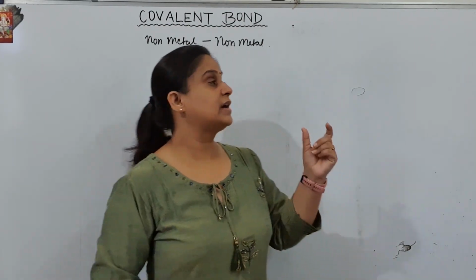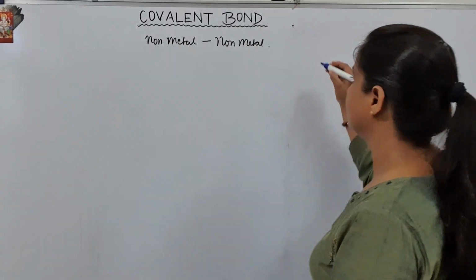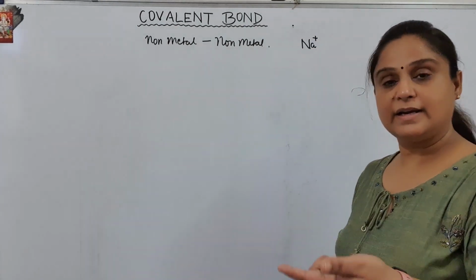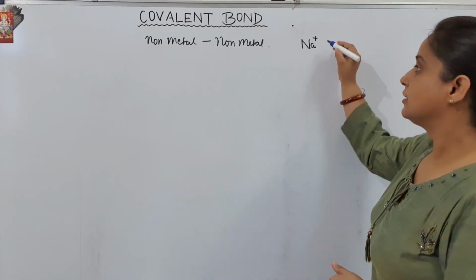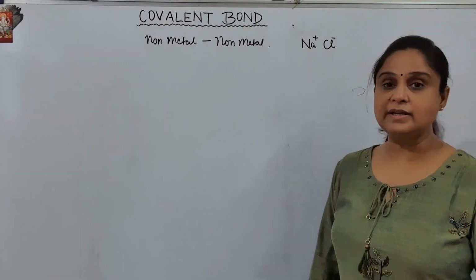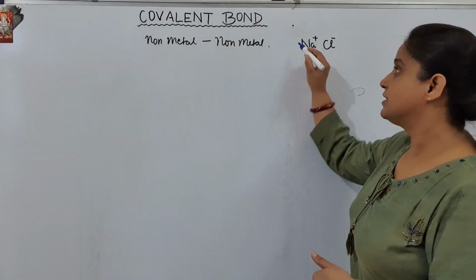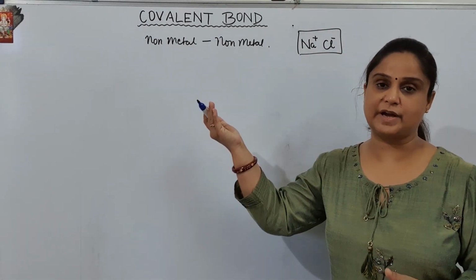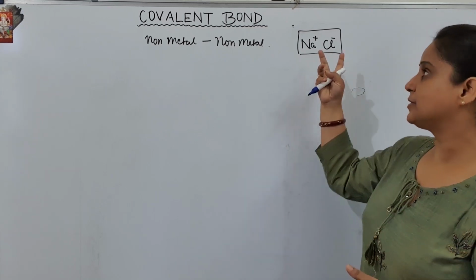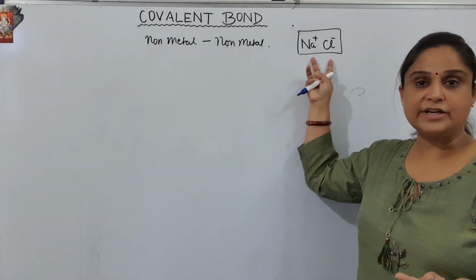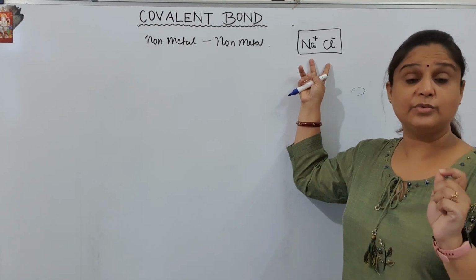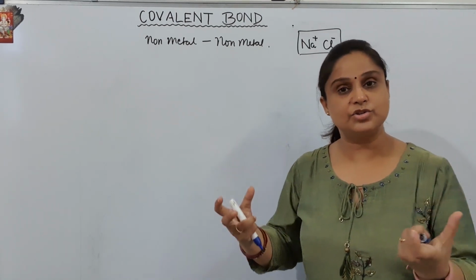After the loss of an electron, the metal turned into a positive ion, and the element which was gaining turned into a negative ion. So positive and negative, this type of bonding was between two different kinds of ions. That was ionic bonding, and because there were strong forces of attraction between them, that bonding was very strong.